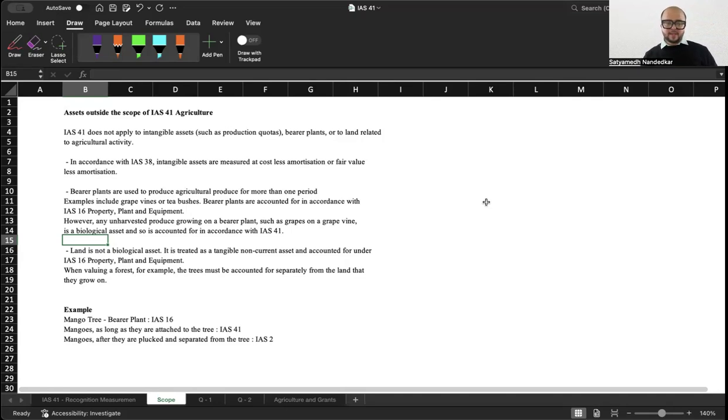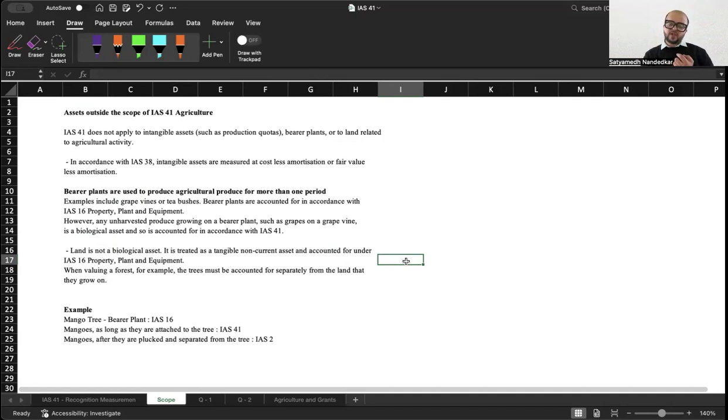What are bearer plants? Bearer plants are used to produce agricultural produce for more than one period. Grapevines or tea bushes are bearer plants, and the mango tree is a bearer plant. Bearer plants are accounted for in accordance with IAS 16 property, plant and equipment.